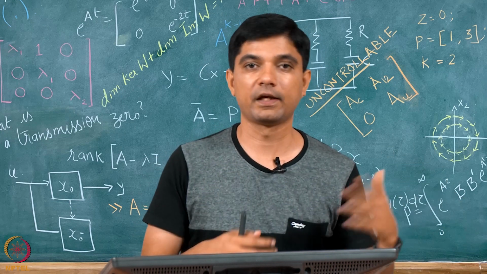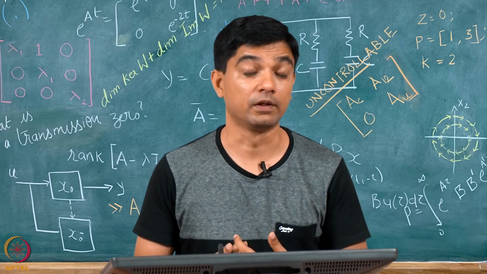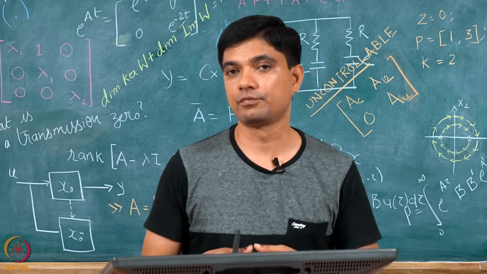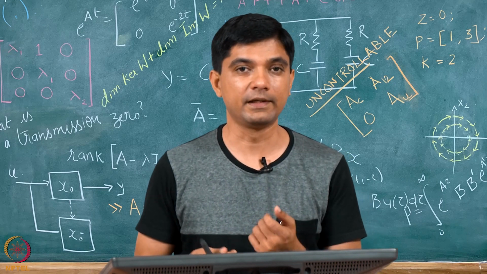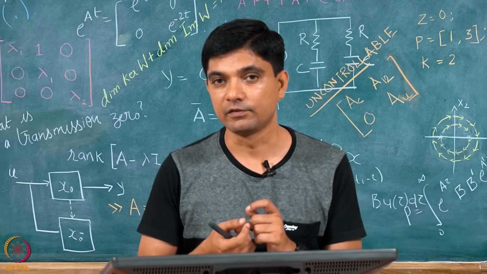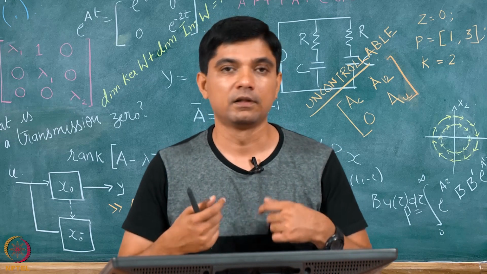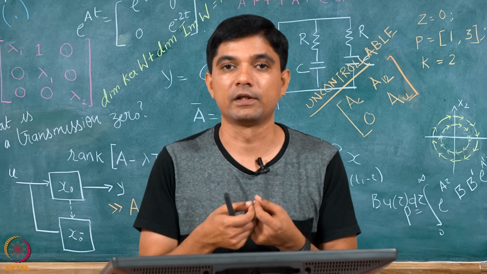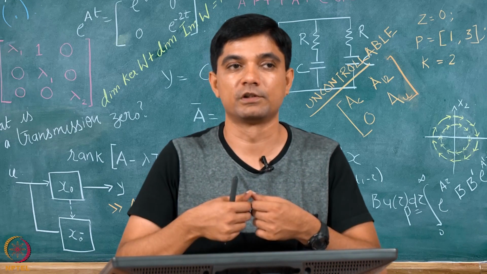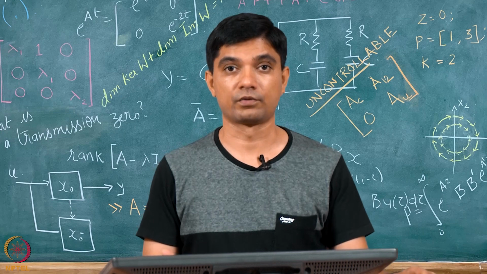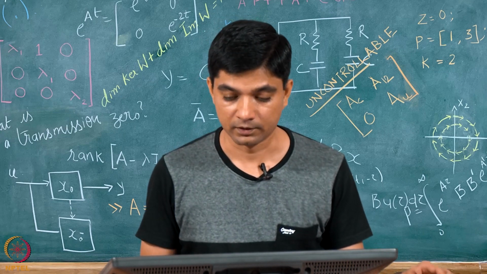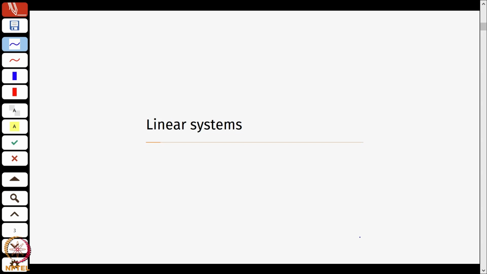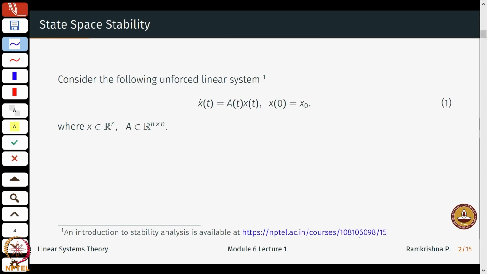So, last week we had done lots of analysis about equilibrium points. We did not define properly the notion of stability, but several characteristics of those equilibrium points via the phase space gave us some information whether the trajectories around the equilibrium point were coming back to the origin or going away from the origin or the equilibrium. Today we will give a formal notion of stability. Of course, we will do mostly in the linear setting and in general in the time varying setting.